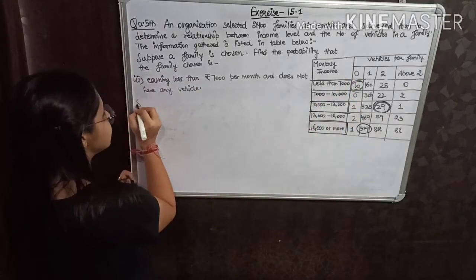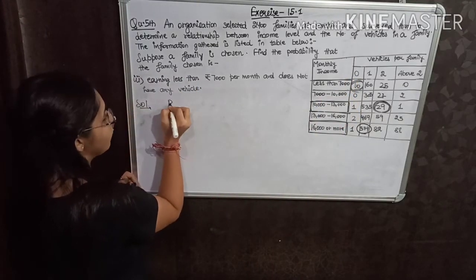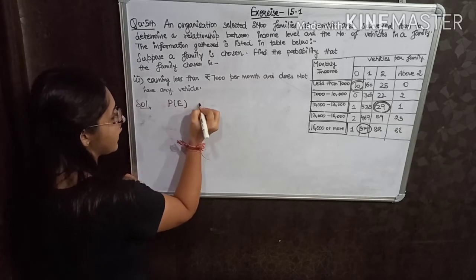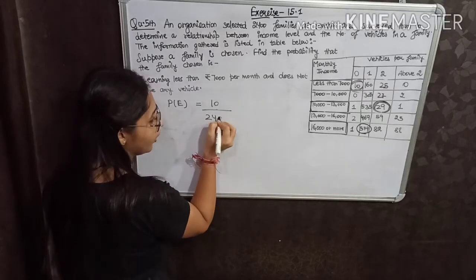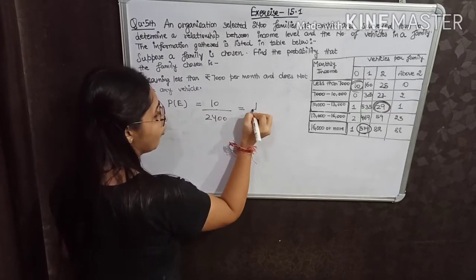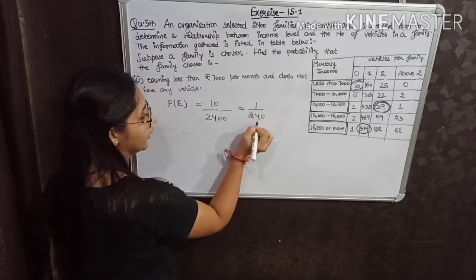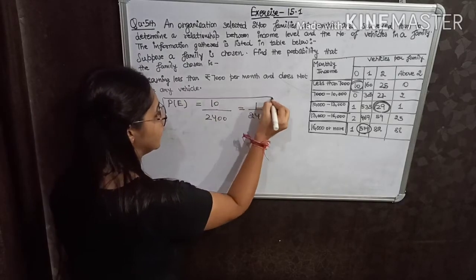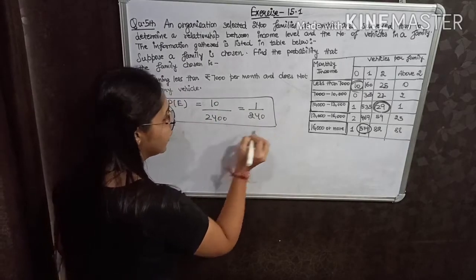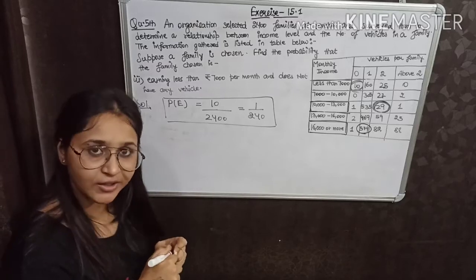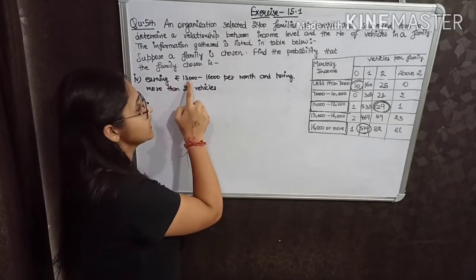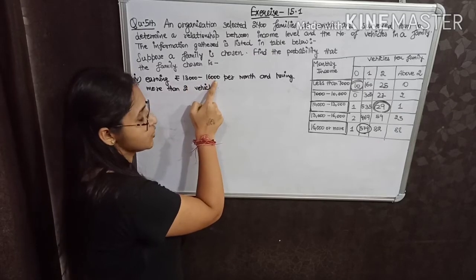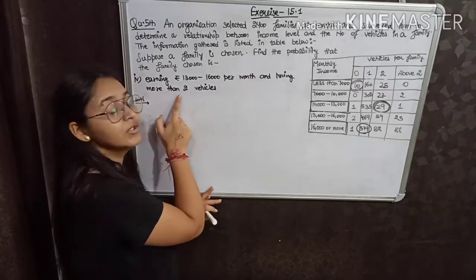So the answer is: probability of event E in this part is 10 upon the total number, 2400. So you can write 1 upon 240. This is the answer for the third part, 1 upon 240. Okay. Now see, the fourth part is earning rupees 13,000 to 16,000 per month and having more than 2 vehicles.